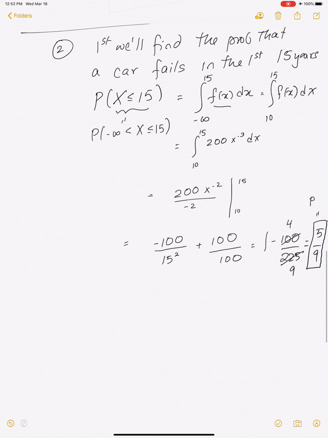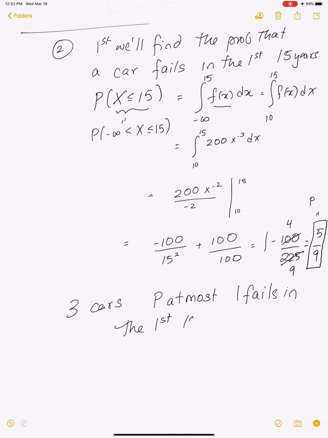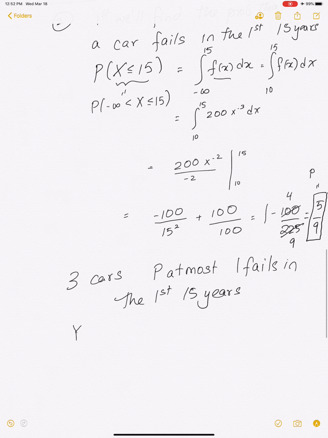Okay, so now what do we have? We have 3 cars, and we want the probability that at most one fails in the first 15 years. So let's say Y is the number of cars that fail in the first 15 years of these 3.